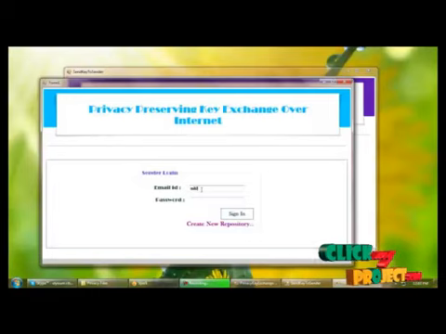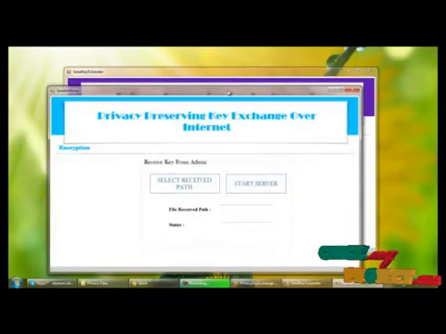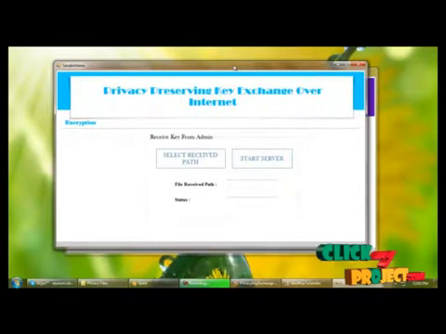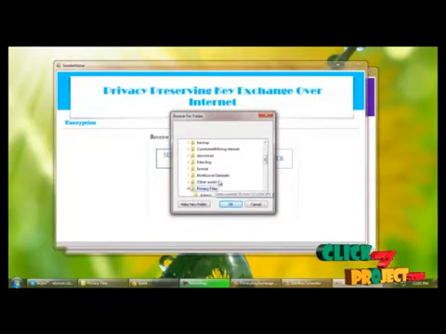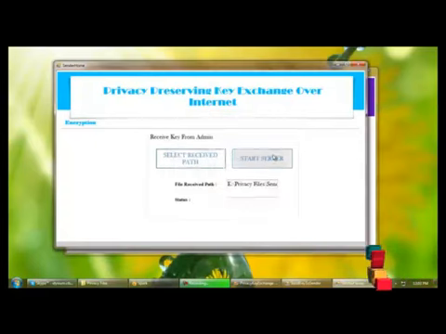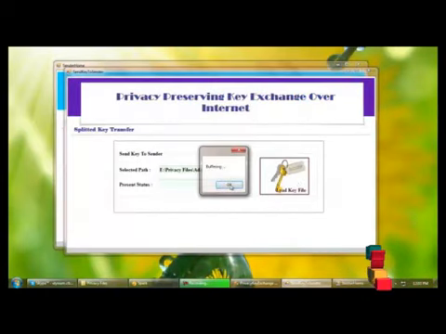Here we can provide the register name and password. Logged in successfully with the date and time. Here we are selecting the receive path for receiving the key from the admin. So I'm selecting the receive path as sender. Now I'm starting the server to receive the file. So from here you can load the private key.